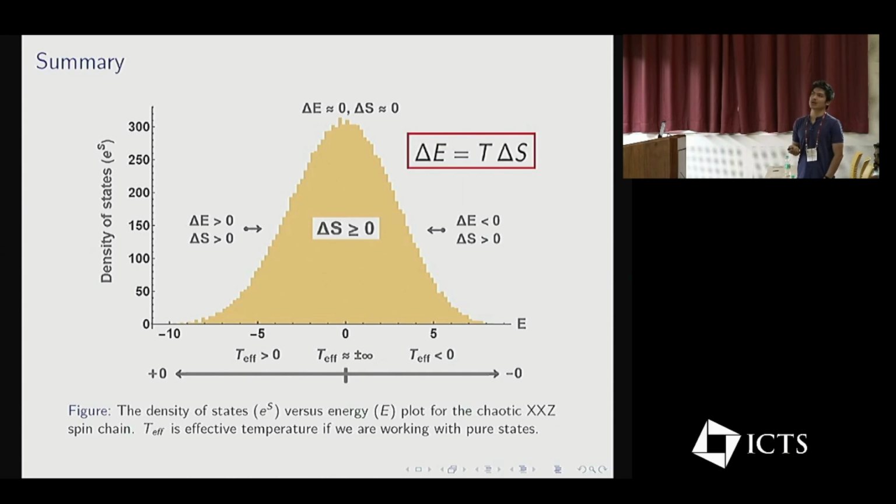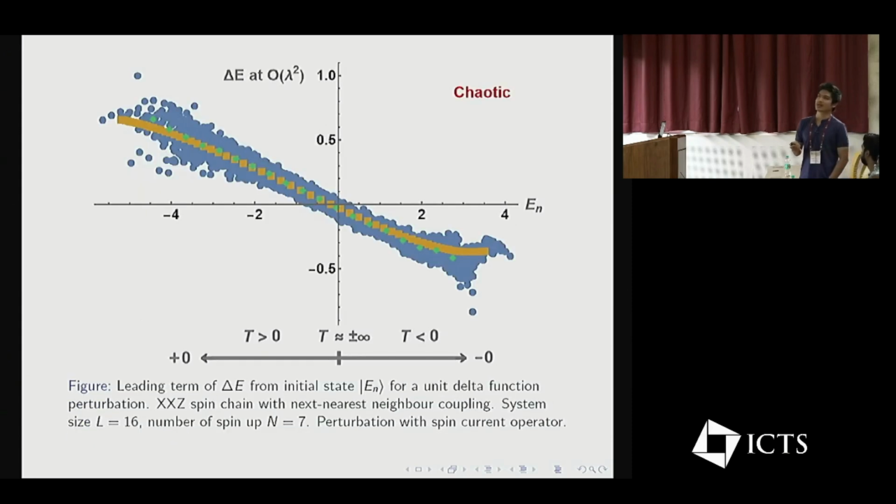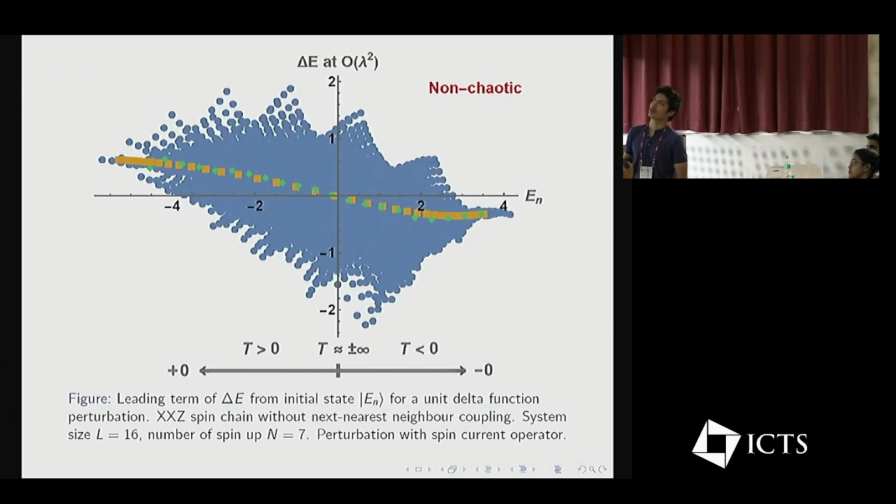I'm plotting this for a chaotic XXZ spin chain. This is the density of states plot. We have positive temperature here and negative temperature here. The change in energy is always positive for positive temperature, negative for negative temperature, and zero around infinite temperature. It does not happen for a non-chaotic XXZ spin chain.